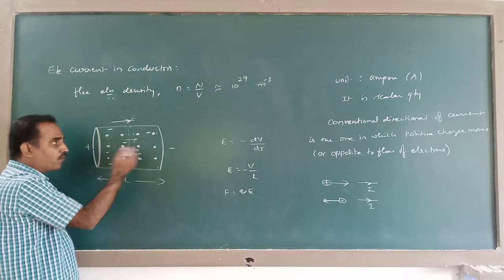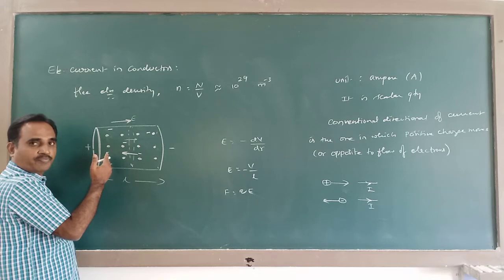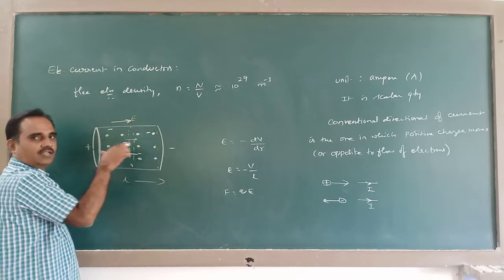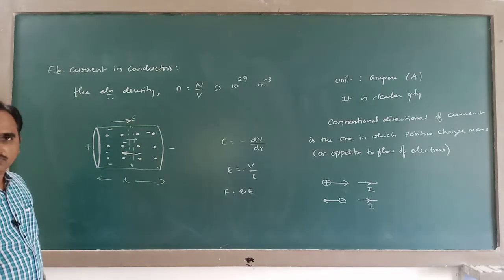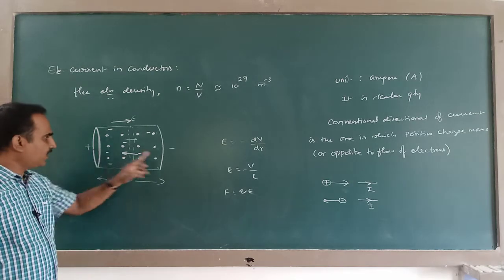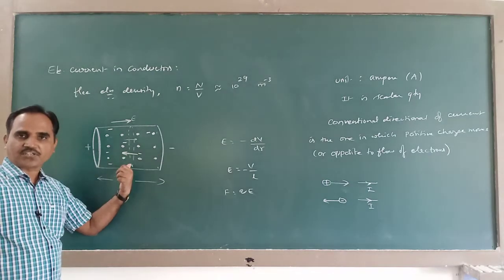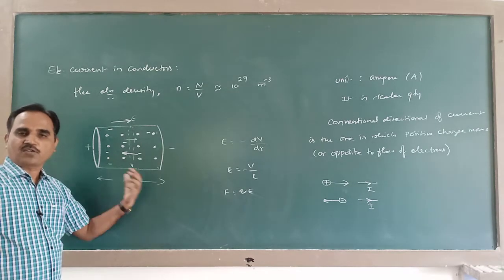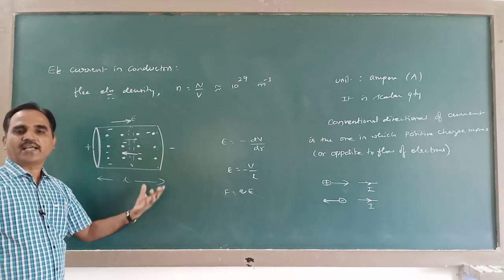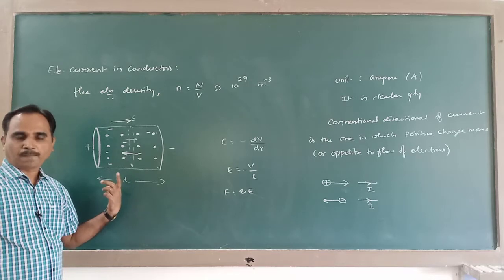Therefore, there is a net flow of charge in this direction. Hence, there will be a net current in the conductor. So this potential difference drives charges across any section. So there is a net flow of charge and hence there will be a current in the conductor.